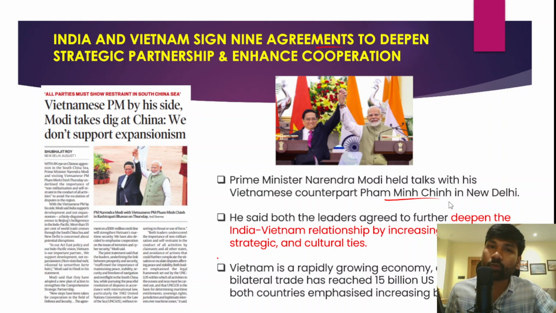Vietnam also shares the same concerns with respect to China, because Vietnam also shares its borders with China, right? Previously there were border incursions and invasions from the Chinese side also, just as India faced the threat of border incursions. Vietnam has also been facing the same problems. So therefore there is a convergence of interest between India and Vietnam, and this has provided an opportunity for India to further strengthen its ties with Vietnam.